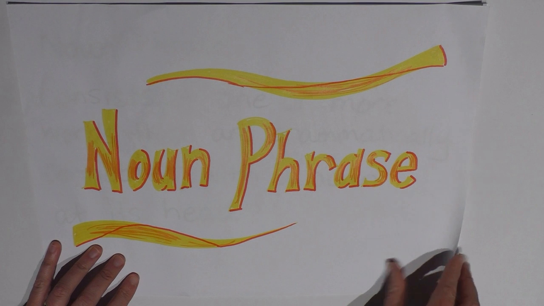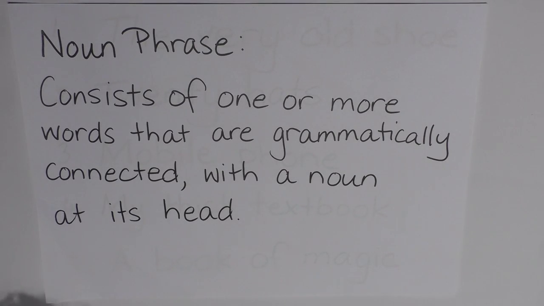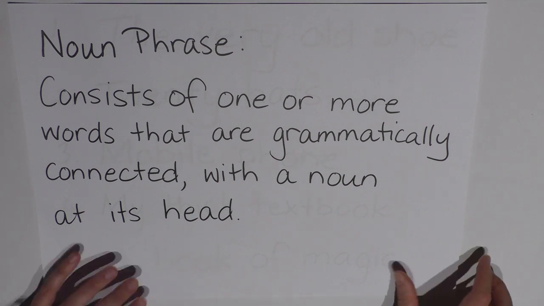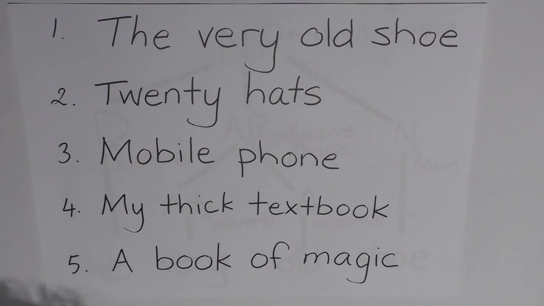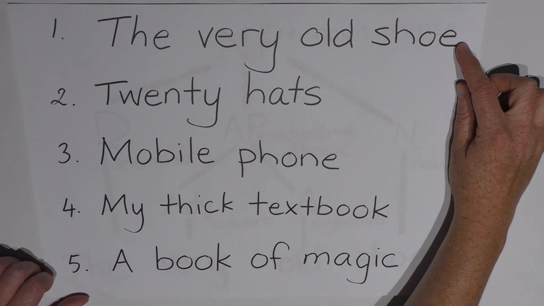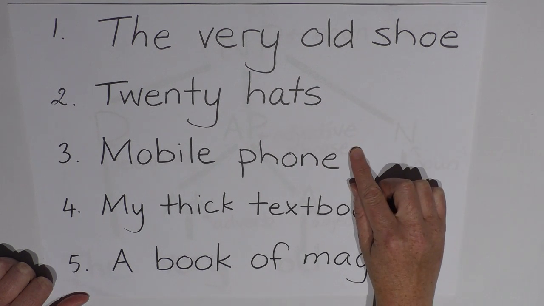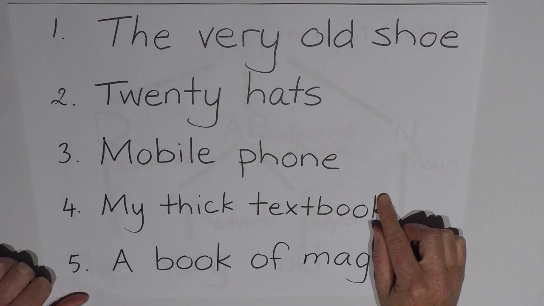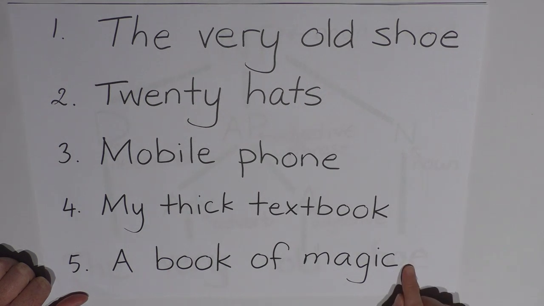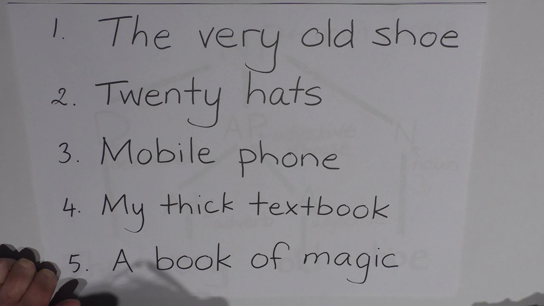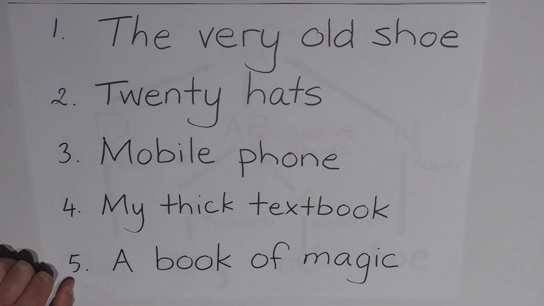So a noun phrase consists of one or more words that are grammatically connected with a noun at its head. But I think the best way to understand this is just by looking at some noun phrases. So let's do that. 1. The very old shoe. 2. 20 hats. 3. Mobile phone. 4. My thick textbook. And 5. A book of magic. Now here are 5 noun phrases, and now we'll just go through them one at a time so we can understand what makes them noun phrases.